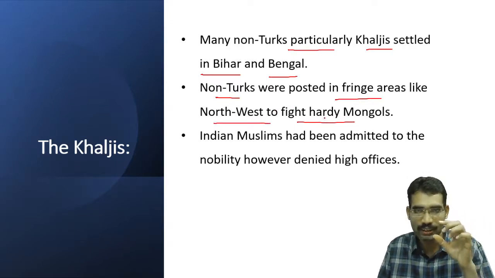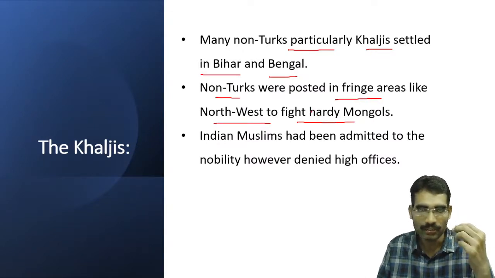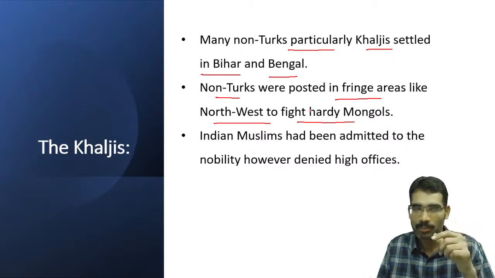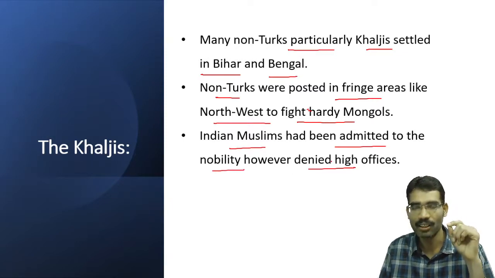So this shows that main posts in the central administration were taken by Turks, and small, insignificant posts and difficult charges were given to non-Turkish people, particularly Khaljis. Indian Muslims had been admitted to the nobility, however, denied high offices.